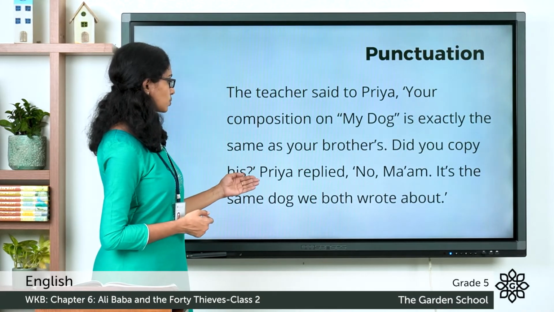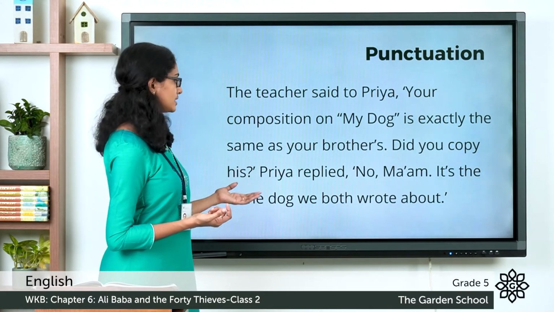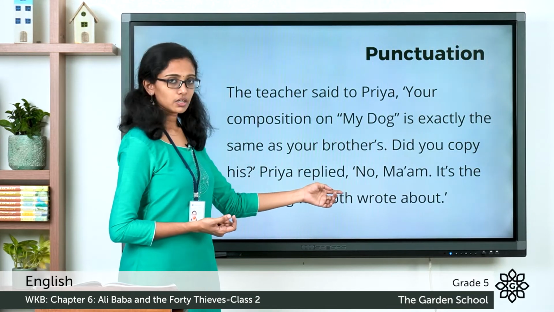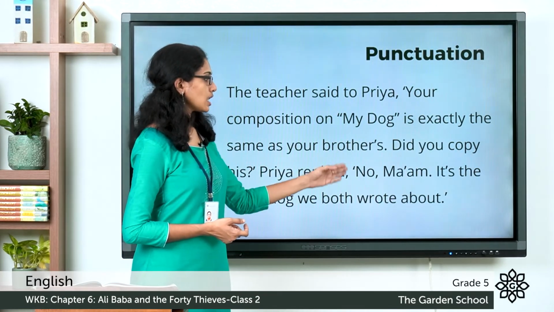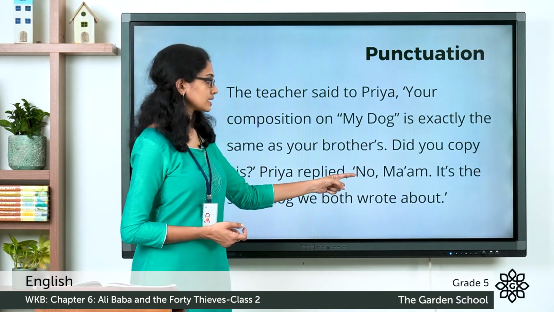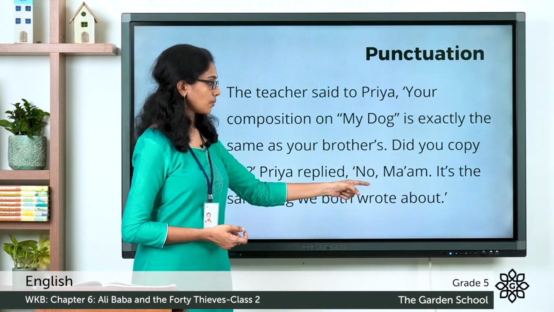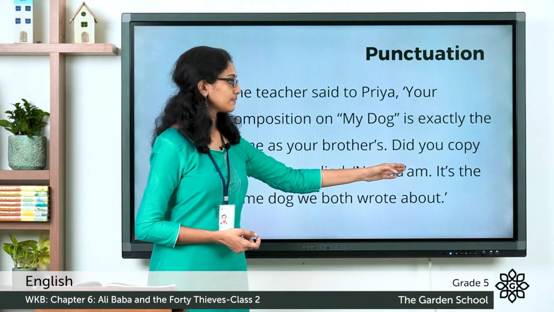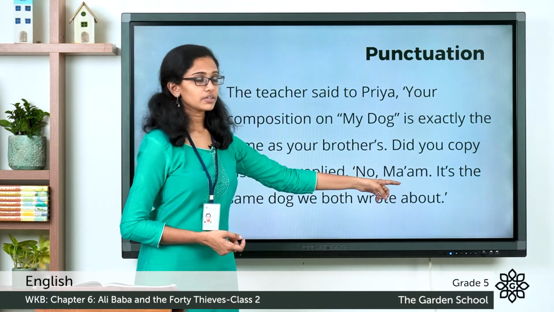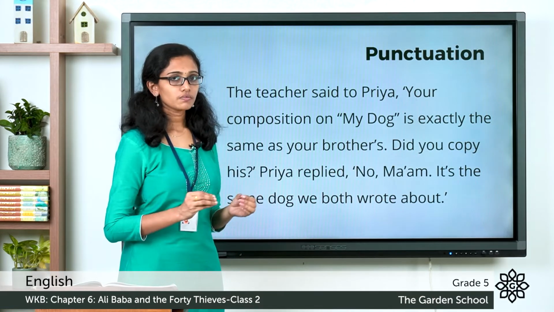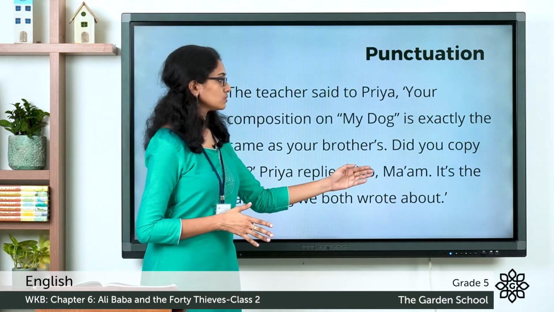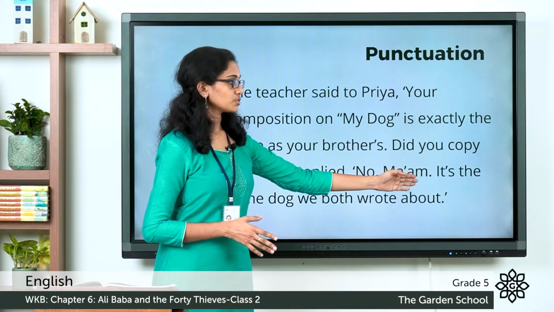Then the next word, Priya. P is capitalized. Priya replied. There is a comma. Then in quotes, No. The letter is capitalized. Put a comma. Ma'am. And there is an apostrophe between these 2 letters. Why? It is the shortened form of the word madam. So, No, ma'am. Then full stop.